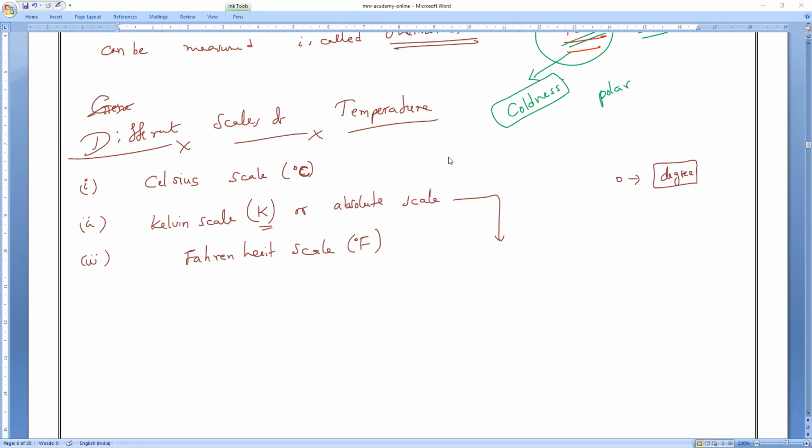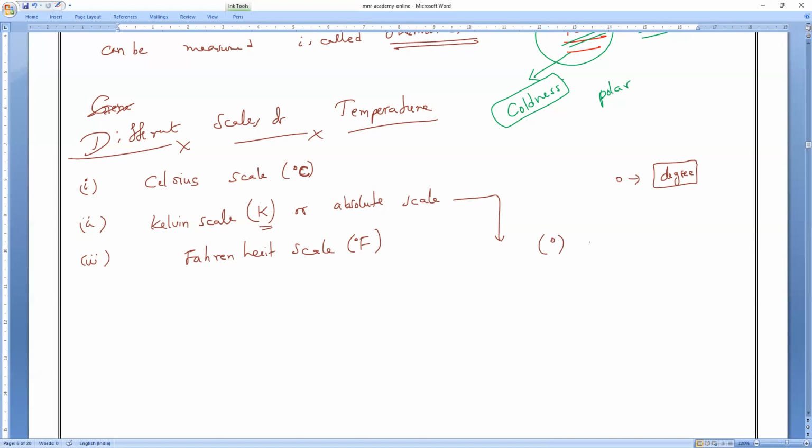Because there is no negative sign in it. There is no negative sign in it. And the degree symbol is not used. Is it okay, guys? Everybody?